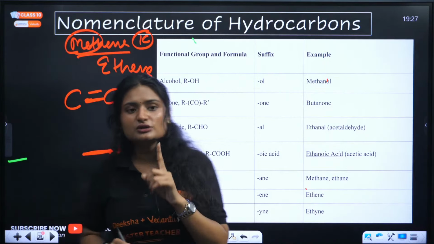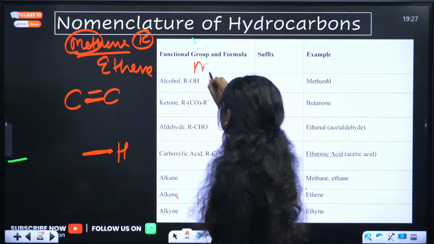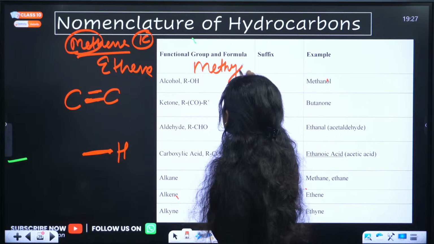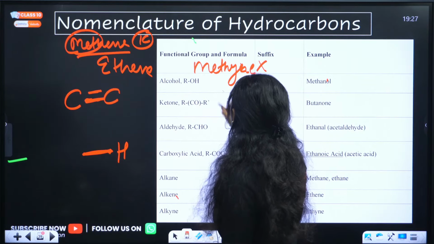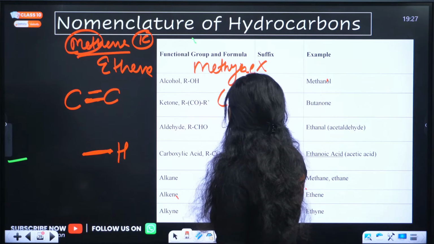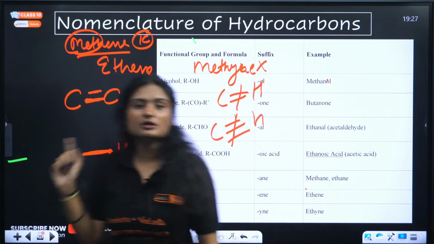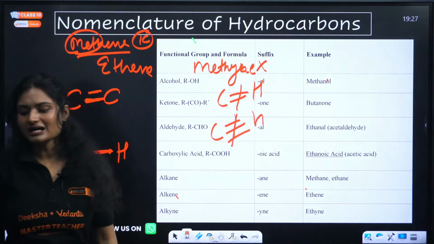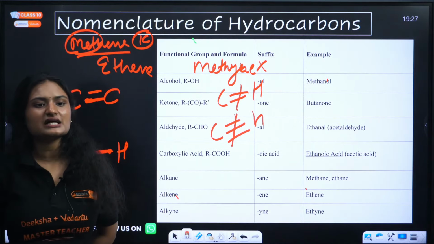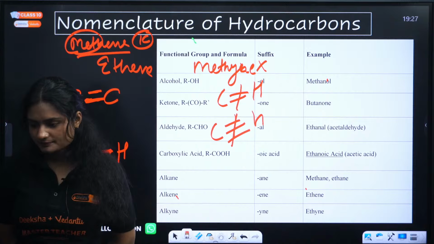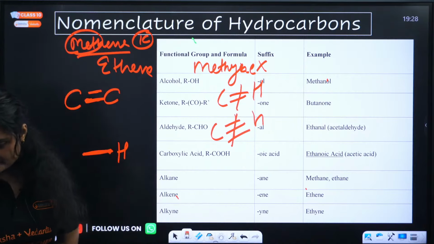So that's why you never find methene or methyne. Methene or methyne do not exist because there is no double or triple bond between carbon and hydrogen. That's why methene or methyne do not exist. Good question.